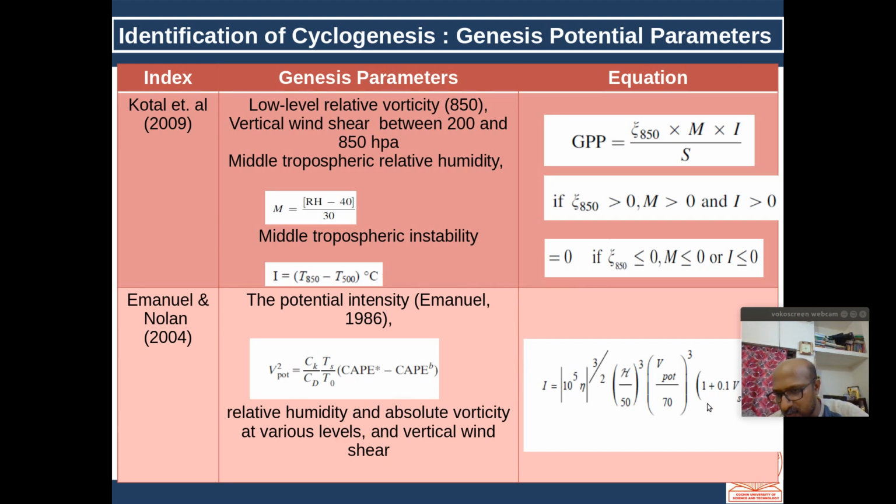Then here comes shear. The bracket is not visible here, but there is another minus sign, which means it will be in the denominator. So these are the parameters. Based on this, these are the 2 operationally used cyclogenesis parameters.